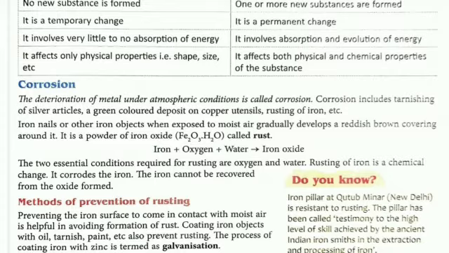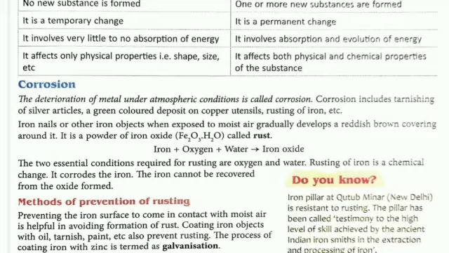A green colored deposit on copper utensil. Copper is also oxidized. Rusting of iron. Here iron is also oxidized. Means here it occurs in open area. So corrosion is mostly deterioration or damage of metals or anything. Iron nails or other iron objects when exposed to moist air. Here one thing is important, it always occurs in the presence of moisture, air, water. Okay? So moisture is an important aspect for corrosion.